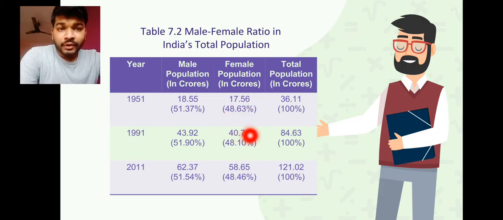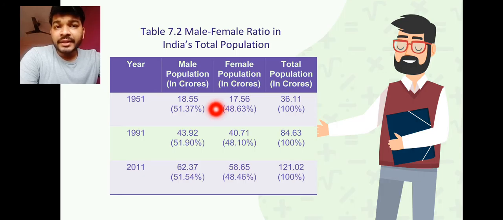Then in 1991, again we find that the total population was 84.63. You have to remember this, okay? The total is 84.63 crores of people. Now you find that 43.92 crores were males, where their percentage is 51.90.